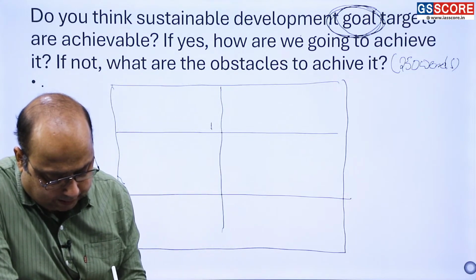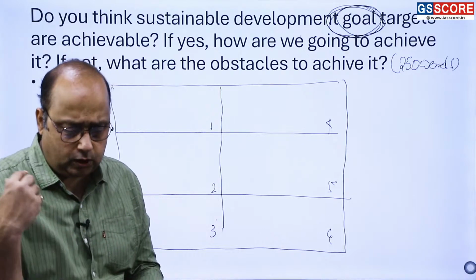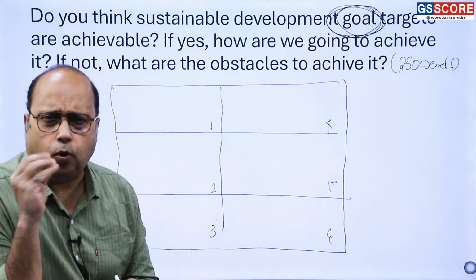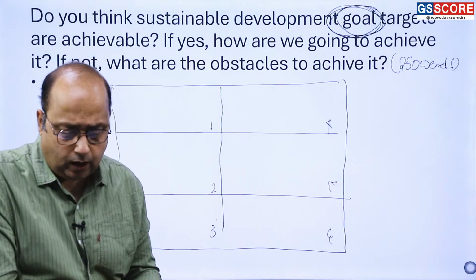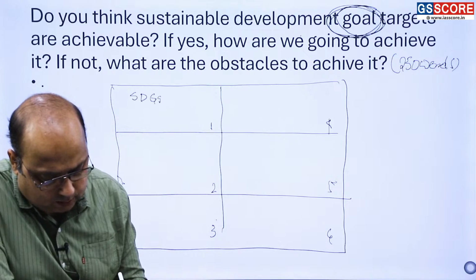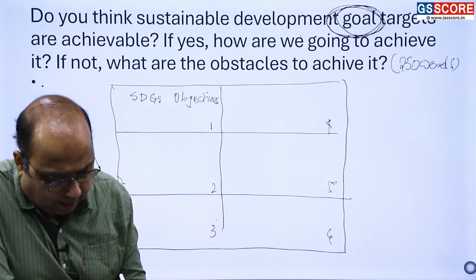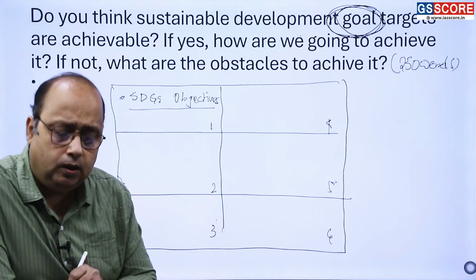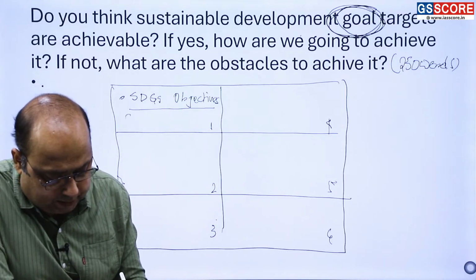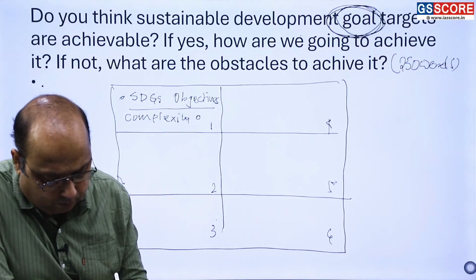So what to write in paragraphs 1, 2, 3, 4, 5 and 6? The first paragraph is an introduction, and that is very, very important. It is an entry door for your answer. So right from line 1, define sustainable development goals and their broad objectives. And right here in box number 1 itself, you have to discuss the complexities of their achievability,